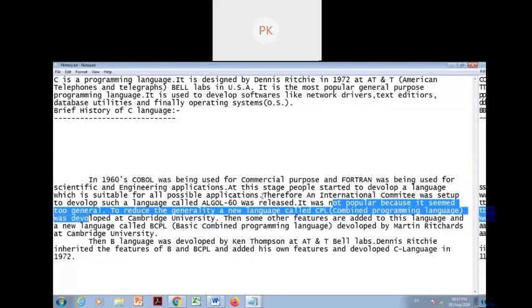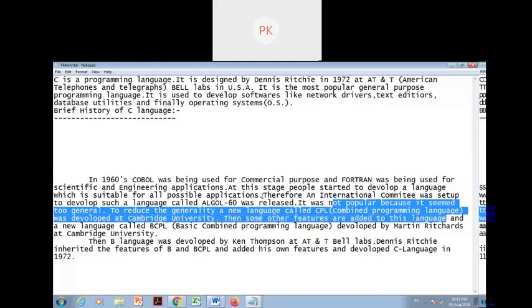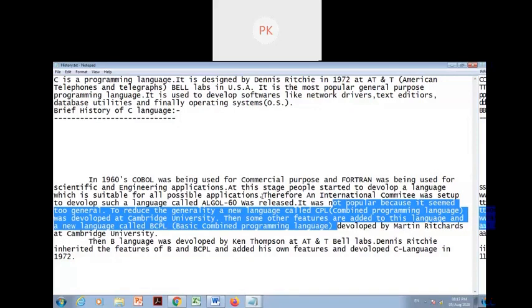Then some other features were added, and a new language called BCPL, Basic Combined Programming Language, came. Who developed BCPL? Martin Richards, also from Cambridge University.